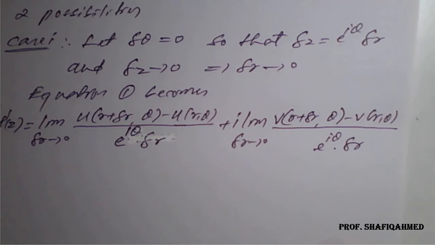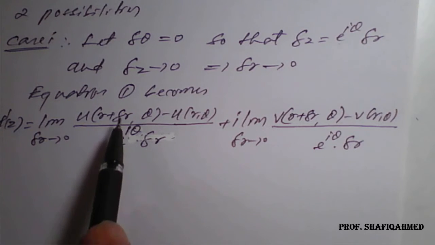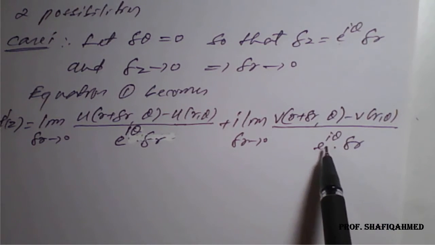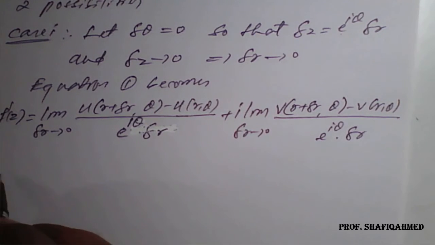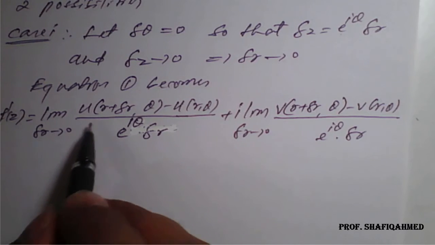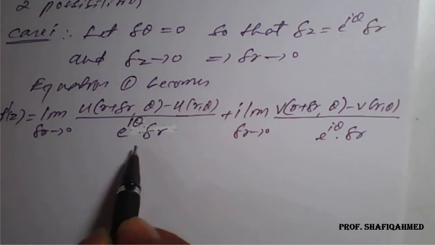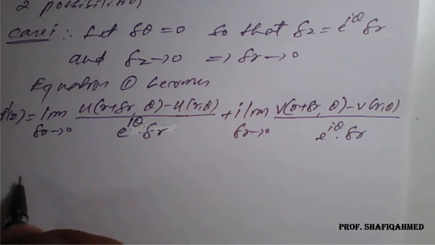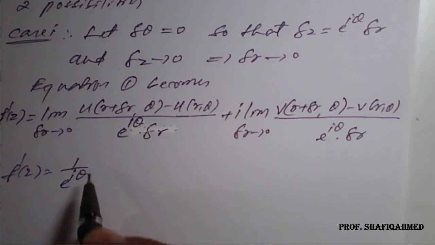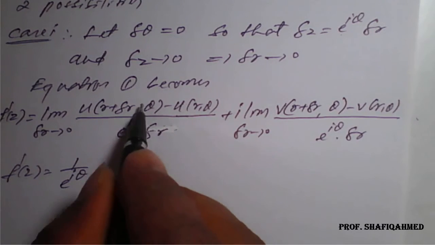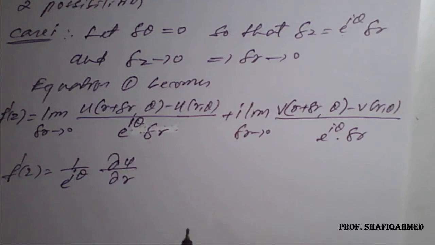On rearrangement, you can see that 1 upon e raised to i theta is common, so we keep it outside. The limit of u of r plus delta r comma theta minus u of r comma theta divided by delta r, as delta r tends to 0, becomes dou u by dou r.